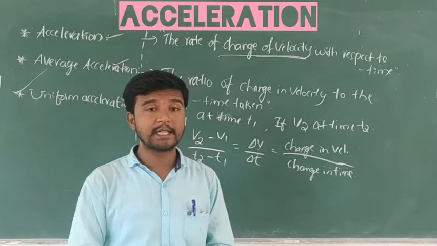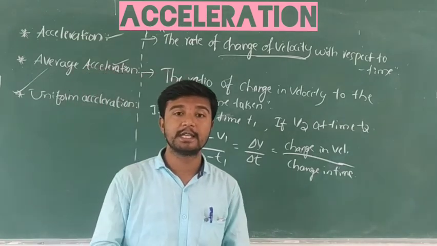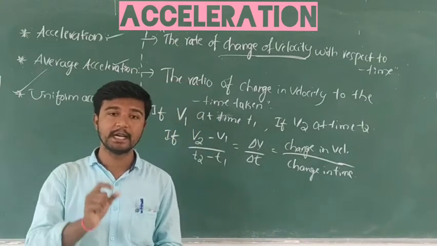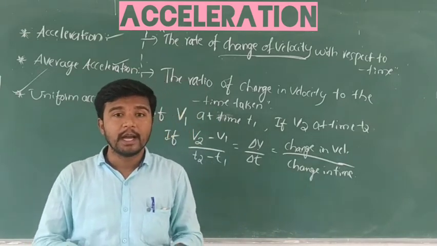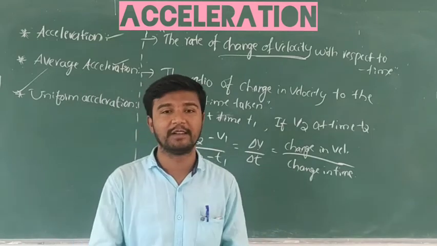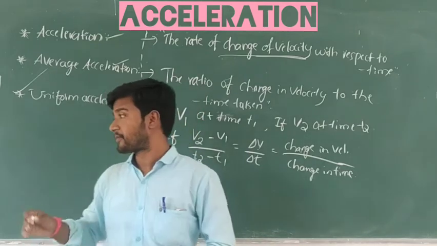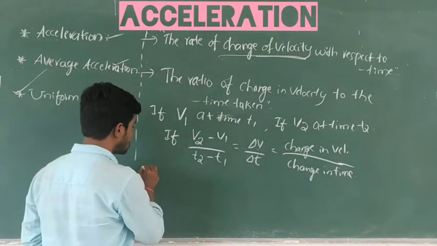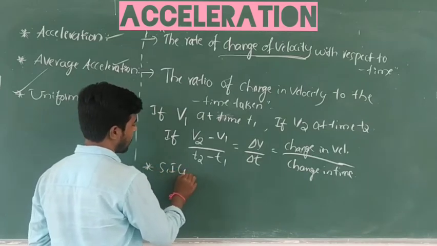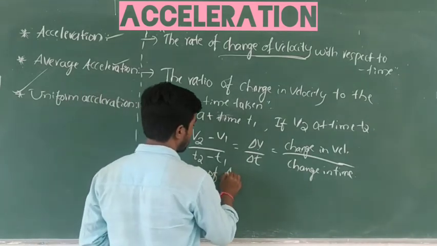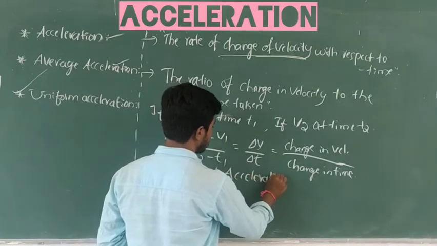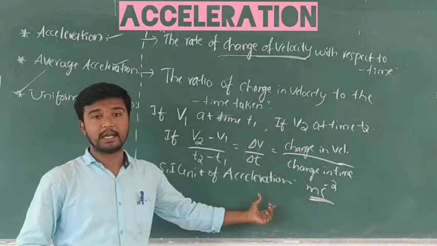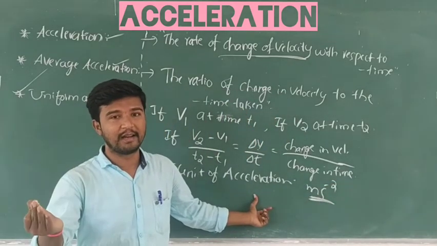Okay, acceleration of a body is a vector physical quantity. Take down in your notes. It is not a scalar quantity, it is a vector quantity. Why? Because it has both magnitude and direction. Now the main thing is the SI unit of acceleration. Meter per second square. You already know this. Meter per second square. Okay.